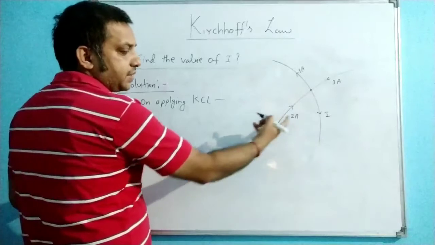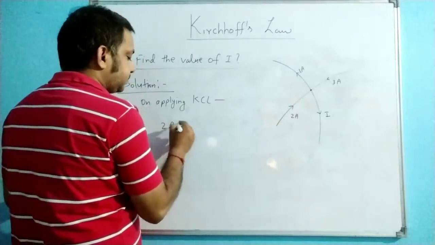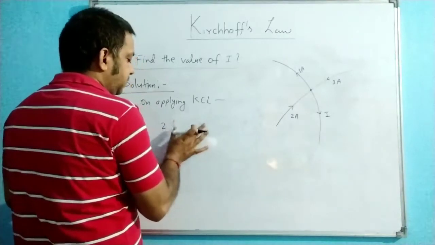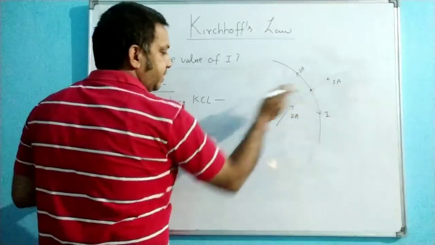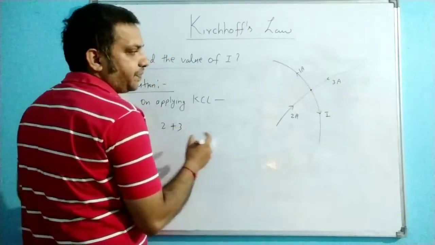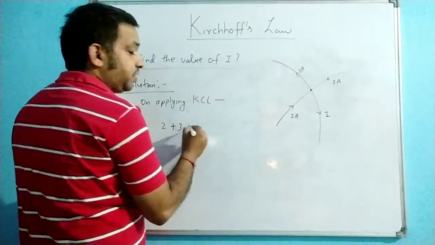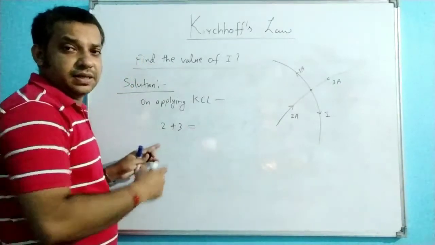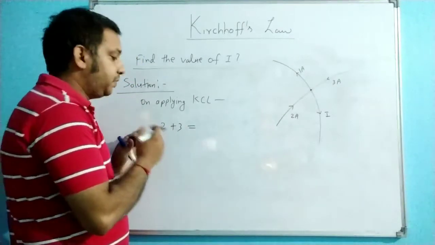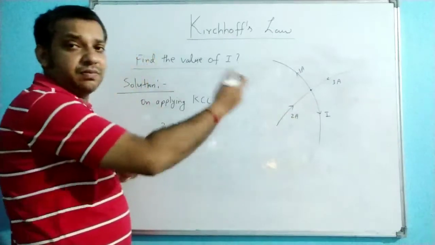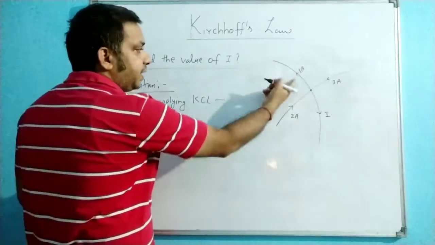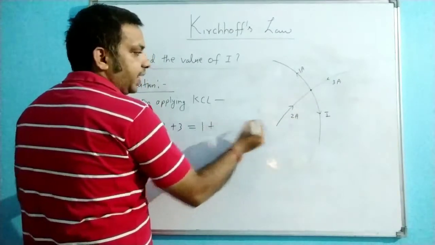So incoming direction: 2 ampere and this 3 ampere. So 2 plus 3 is equal to, these two are the incoming currents, that is why I am writing them on one side of the equal sign, and all the outgoing on the other side. So here the 1 ampere is outgoing, 1 plus I.